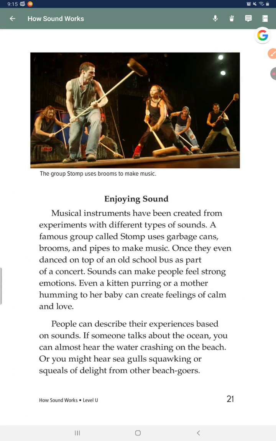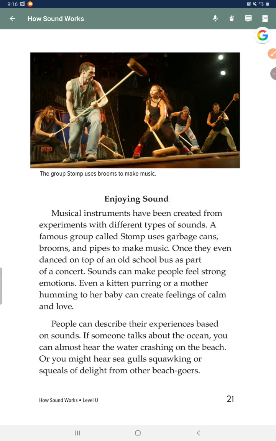Enjoying sound. Musical instruments have been created from experiments with different types of sound. A famous group called Stomp uses garbage cans, brooms, and pipes to make music. Once they even danced on top of an old school bus as part of a concert. Sounds can make people feel strong emotions. Even a kitten purring or a mother humming to her baby can create feelings of calm and love.